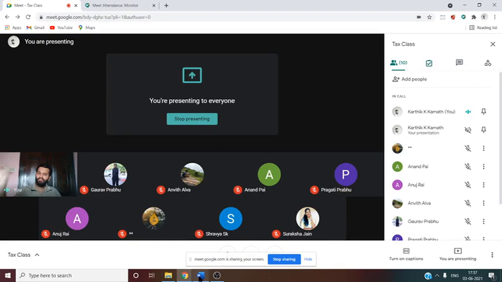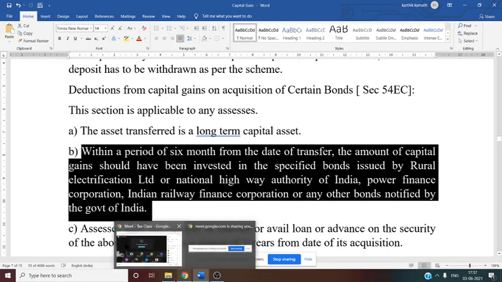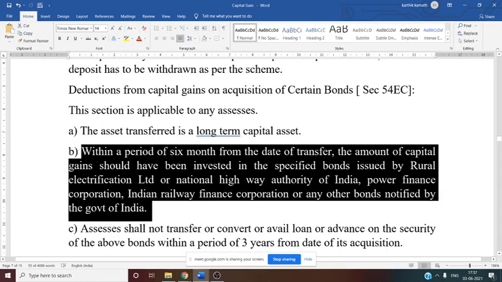What do you mean by specified bond? Here they have given you the explanation for the specified bond. One is Rural Electrification Corporation bond, or National Highway Authority of India bond, or Power Finance Corporation bond, or else Indian Railway Finance Corporation bond, or any other bonds notified by the Government of India. So in the question, they will just say that within 6 months he has invested in a specified bond. So directly you can consider this for exemption. That you have to remember under section 54EC.